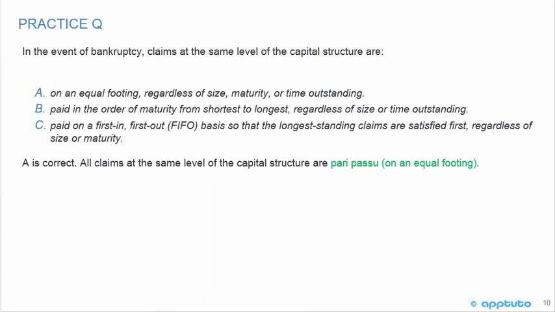That's a nice one. A is correct. All claims at the same level of the capital structure are pari passu, which means on an equal footing, regardless of size, maturity, or time outstanding.